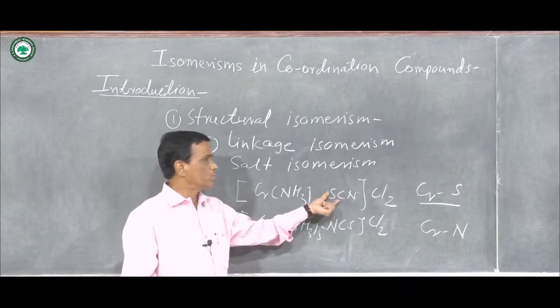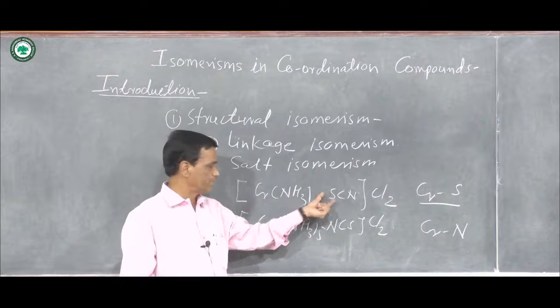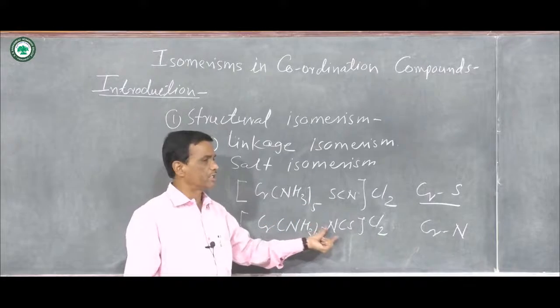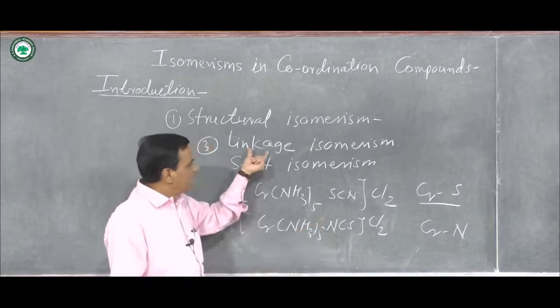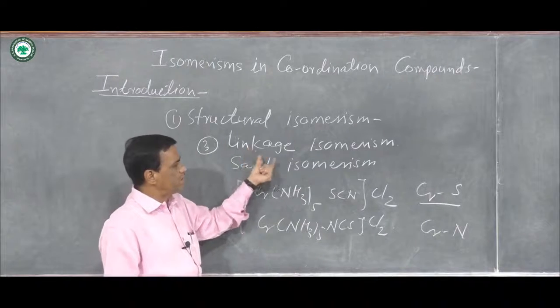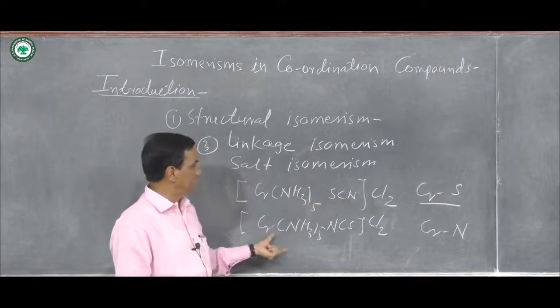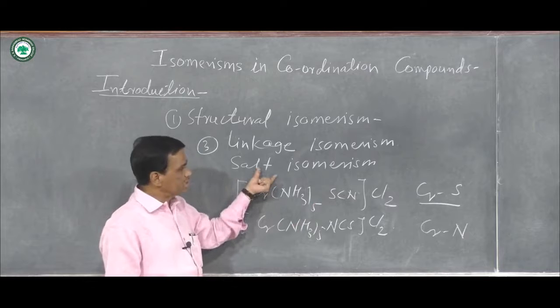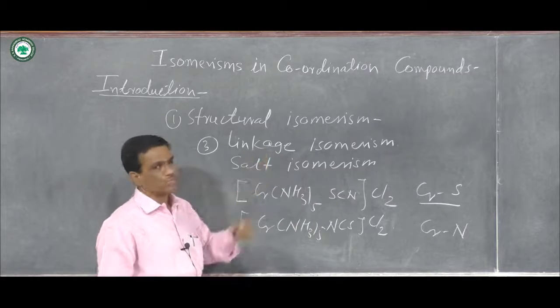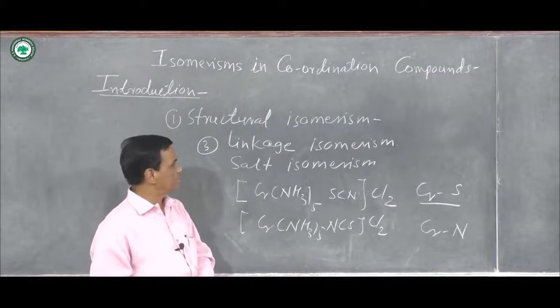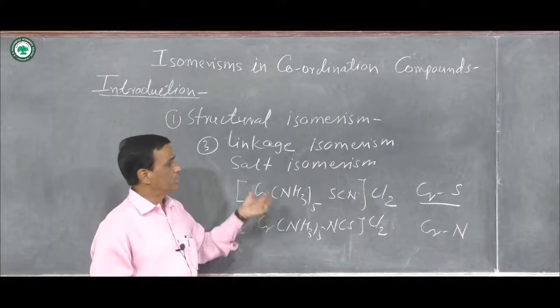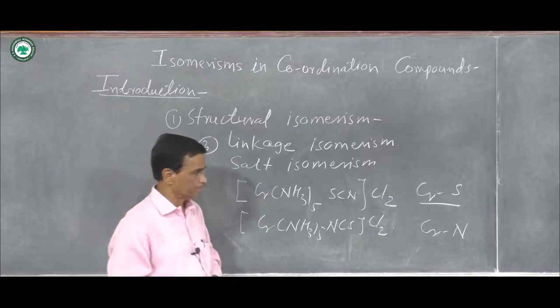In the first, chromium directly bonds with sulfur, and in the second, chromium directly bonds with nitrogen. The linkage of the central metal ion with the ligand atom is different, but their compositions are the same. These isomers are known as linkage isomers, and that phenomenon is linkage isomerism.